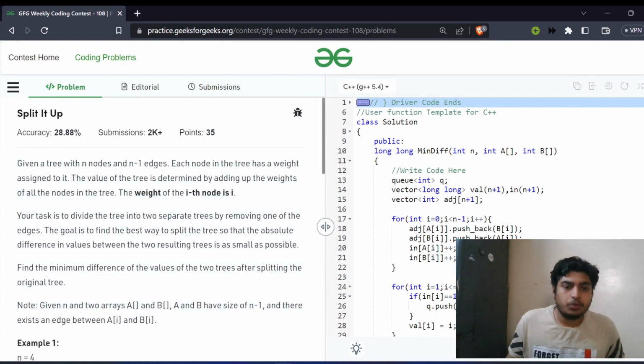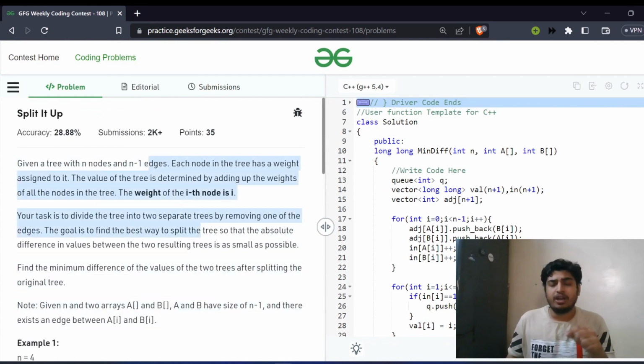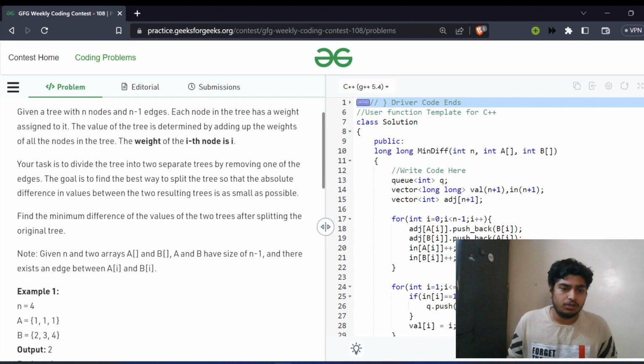So in this problem, we'll be given a tree, and the ith node is having a weight of i. The first node will be having a weight of 1. The second node has a weight of 2, and so on. Now we have to remove exactly one of the edges. By removing one edge, the tree will be divided into 2 components, right? So among all those components, we have to take the minimum difference of the first component and the second component.